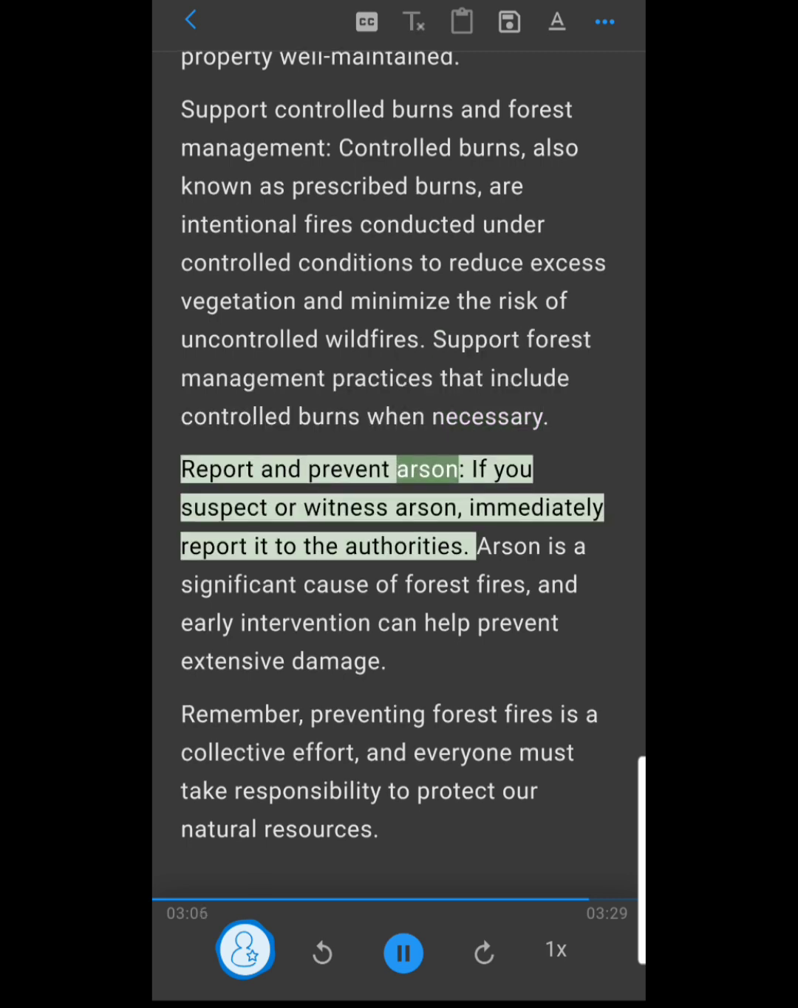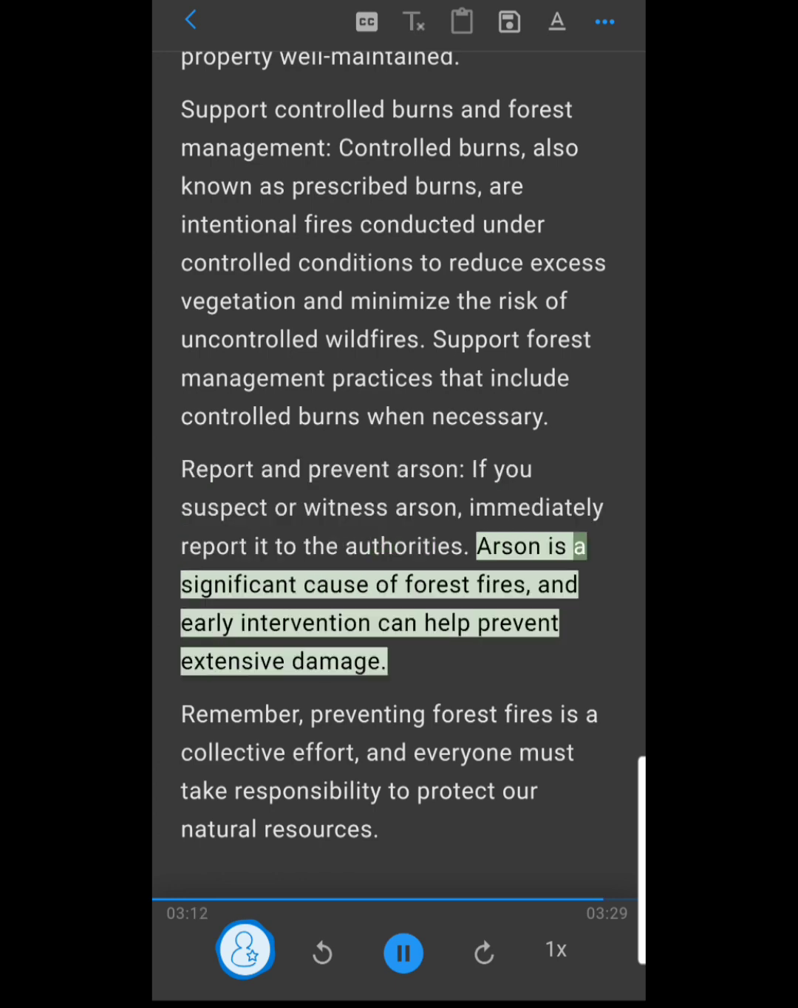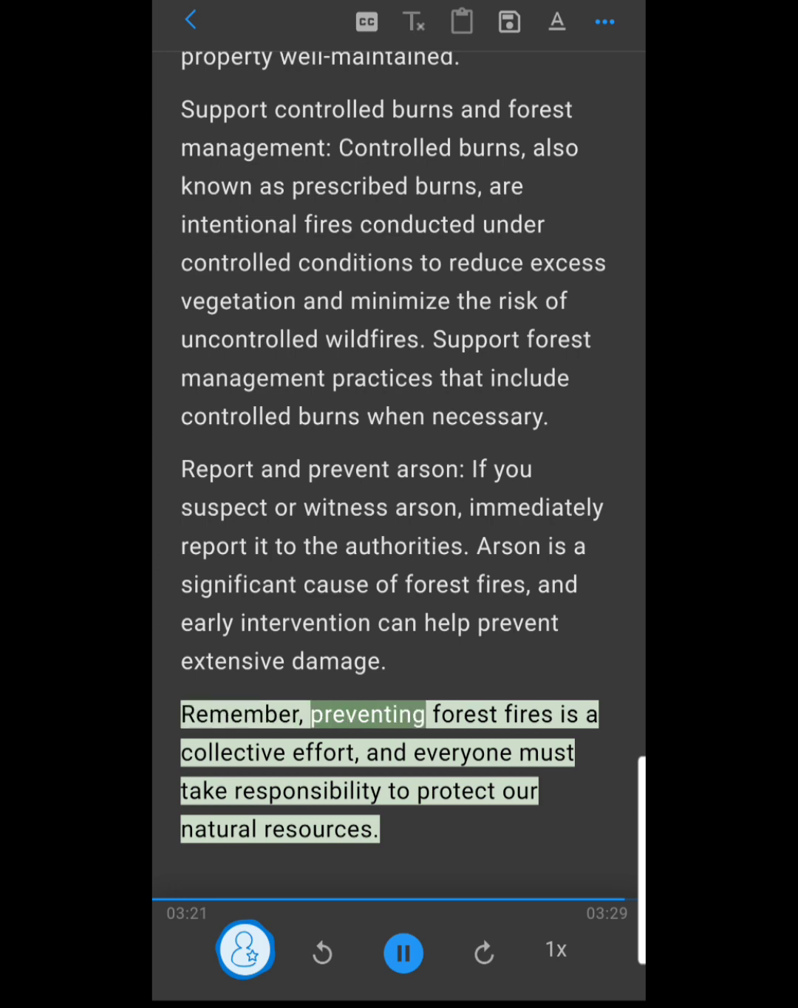Report and prevent arson. If you suspect or witness arson, immediately report it to the authorities. Arson is a significant cause of forest fires, and early intervention can help prevent extensive damage. Remember, preventing forest fires is a collective effort, and everyone must take responsibility to protect our natural resources.